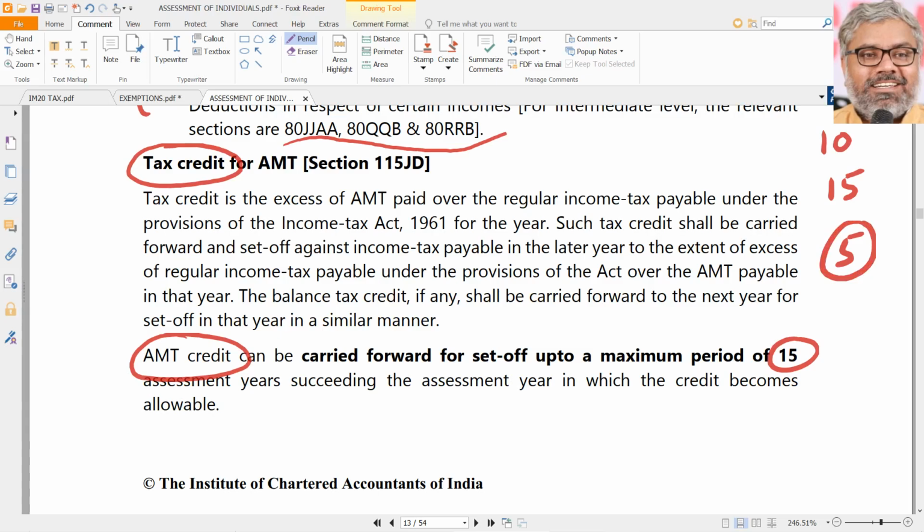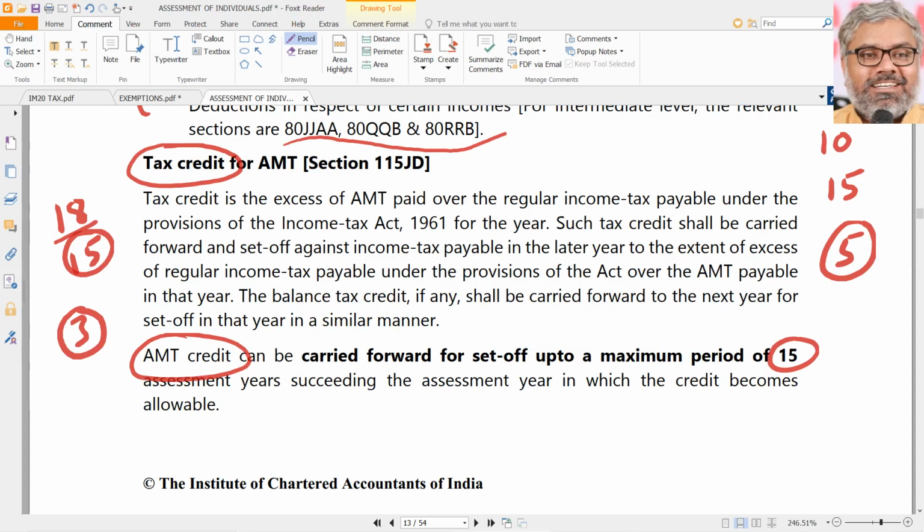This happened already. Let us say in future, 1 year, one of the years, next 2 years, 3 years, 4 years afterwards, whatever it may be, the normal income tax payable was, say, 18 lakhs. According to AMT, if at all, it was calculated, let us say, it was only 15 lakhs. So, how much you need to pay there? You don't need to pay 18 lakhs. You can use the 3 lakhs credit of AMT against this, and you just need to pay 15 lakhs. So the credit that you have now towards AMT can be adjusted in future against the difference between normal income tax payable and AMT in future.